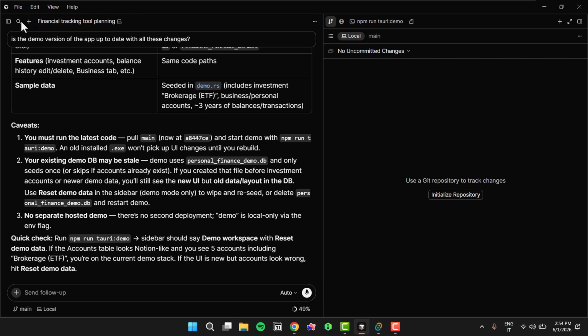In Cursor, I can have a chat synced with a GitHub repository so that all the code stays up to date and portable if I switch computer. And then I've been building, for example, a custom personal finance app that runs only locally. It is built natively within the desktop using Tauri, which is a framework for building desktop native apps.